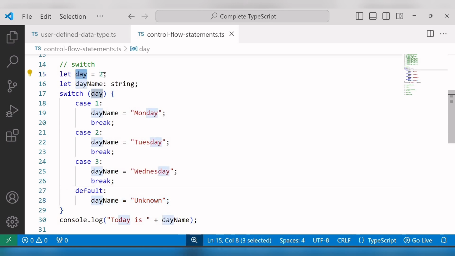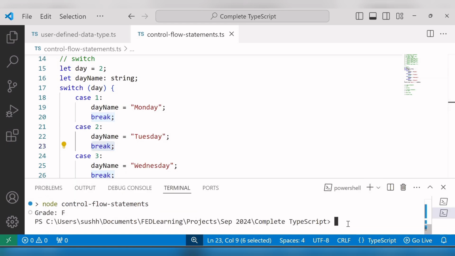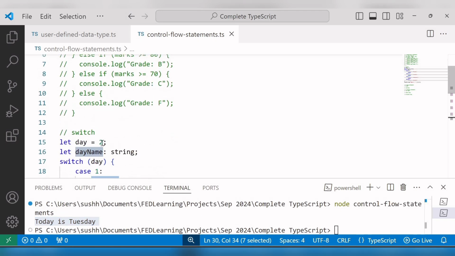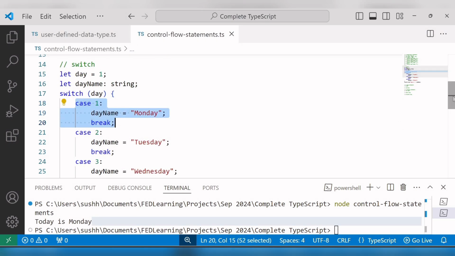So here our day value equals 2. It means it will go inside case 2 and execute the corresponding code block, that is dayName equals Tuesday. And after that, this break statement exits the switch statement. Okay. So I'll run this file and we will see the output. And here you can see the output: Today is Tuesday. If I change it to 1, then you can see the output Today is Monday because it has executed the first case.